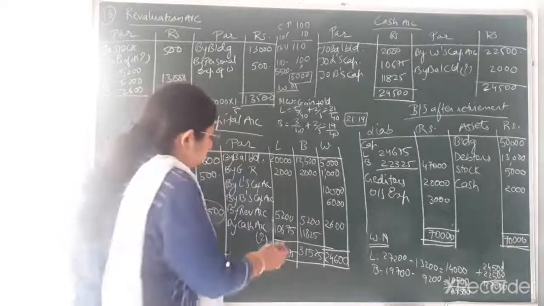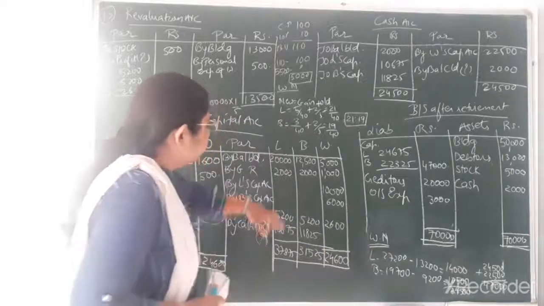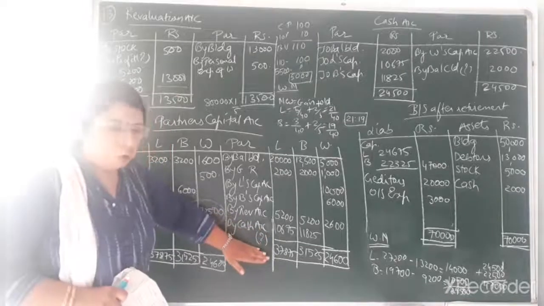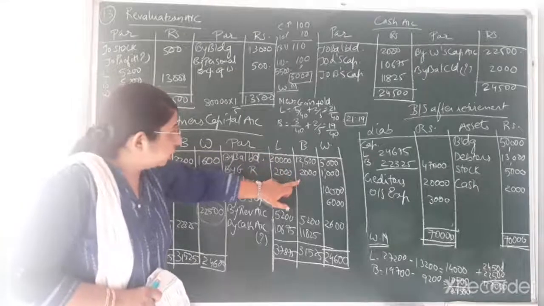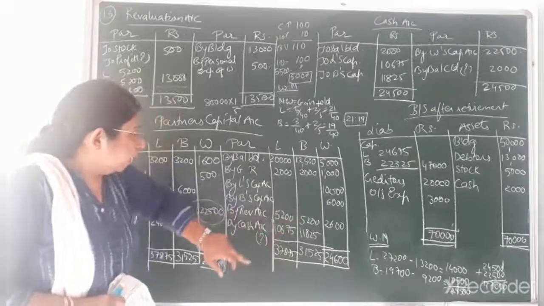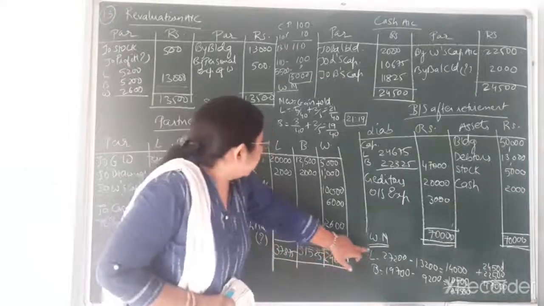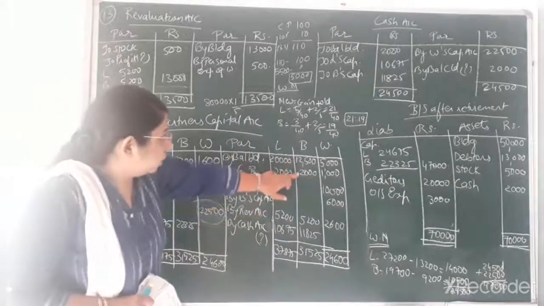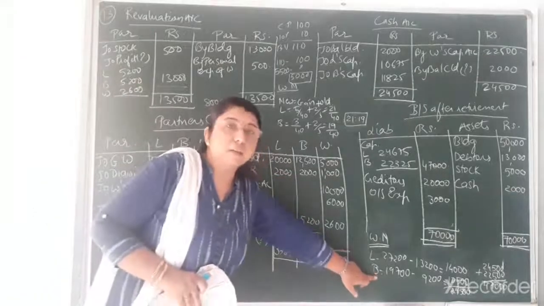Okay, so over here you can see I have done the working note, that is of L and B. Now in case of B, first of all you don't consider this value of cash account because this we have to find out. So 12,500 plus 2,000, that would come to 14,500. 14,500 plus 5,200, that would come to 19,700.